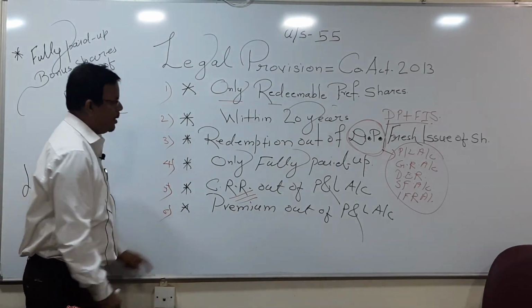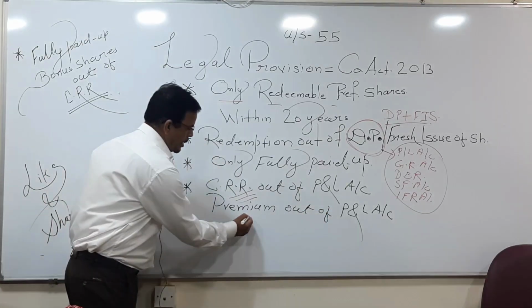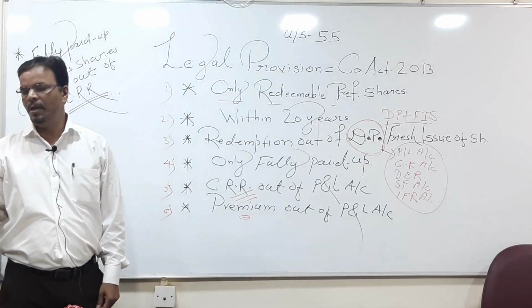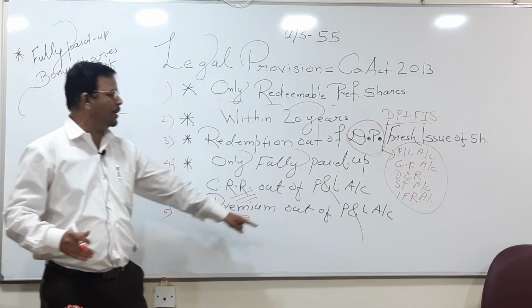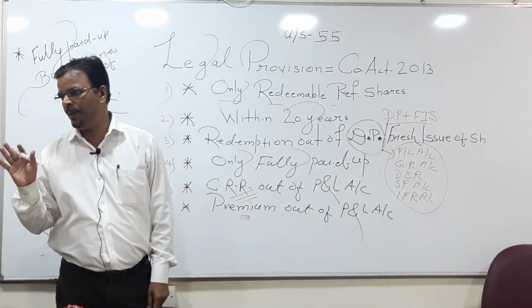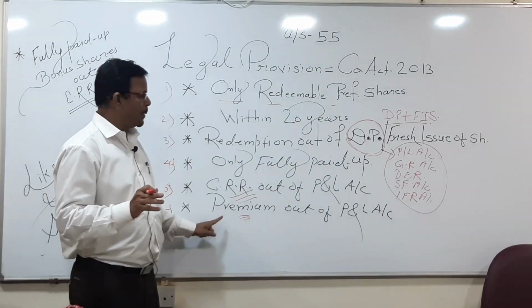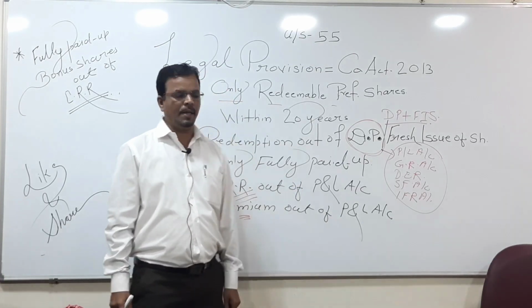Come to the sixth point, premium out of profit and loss account. Premium is the extra amount paid by the company to the preference shareholders. When the company pays such an amount, it should be taken from the profit and loss account. This amount is never taken from the securities premium account. So for the purpose of paying premium, the company always uses the profit and loss account.